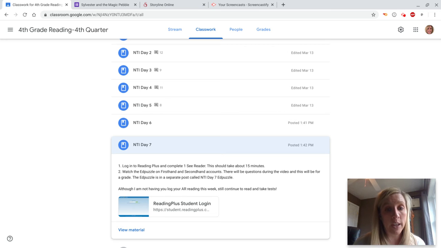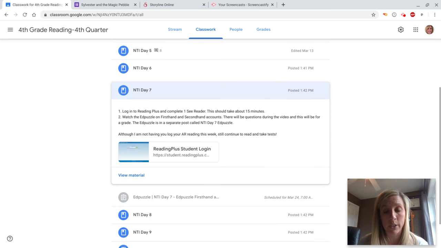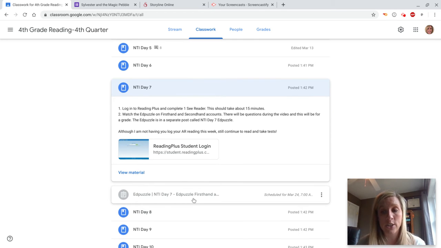So you'll log in for Reading Plus, but the Ed Puzzle is actually its separate link, and it's down here. You'll notice it's gray because it's not ready for you to take it. You cannot do it until the day it's scheduled, which is on the 24th of this month. So you'll have to wait till day 7 to do that. And it is on first-hand and second-hand accounts. So that's the 2 activities for day 7.